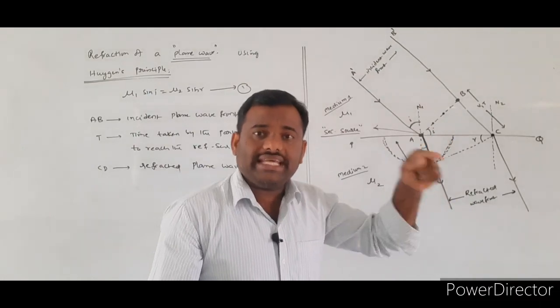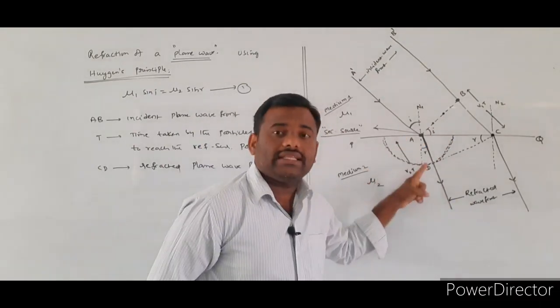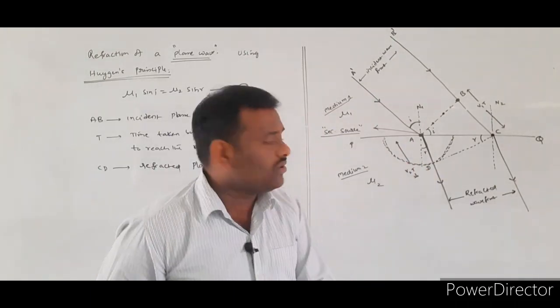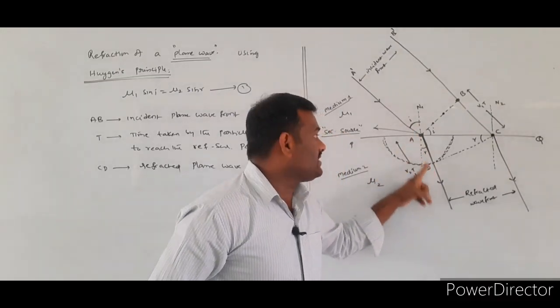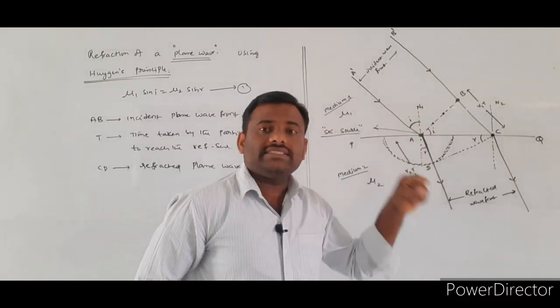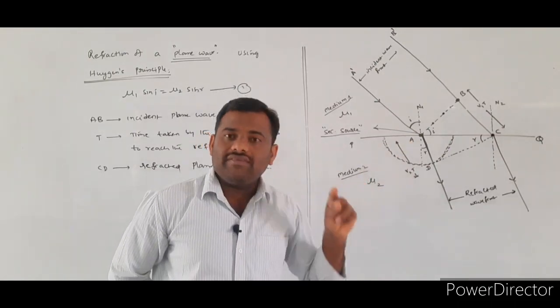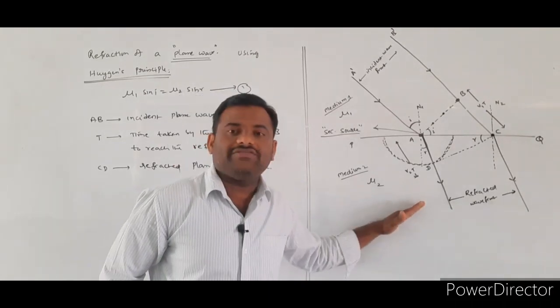The meaning of this is that in a time of t seconds, the secondary wavefront produced by the secondary source will travel this much distance. What is AD? The distance traveled by the secondary wavelet in a time of t seconds in the second refracting medium.